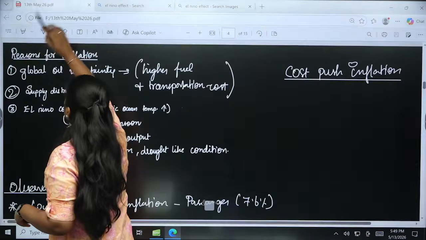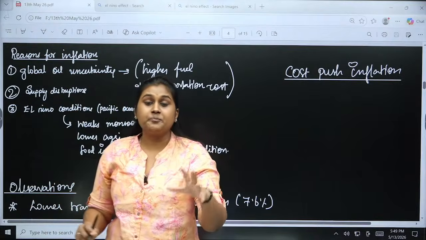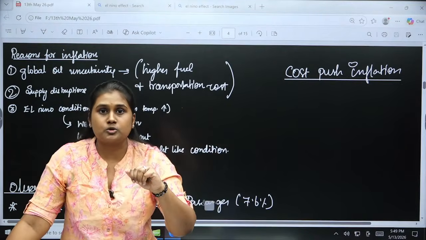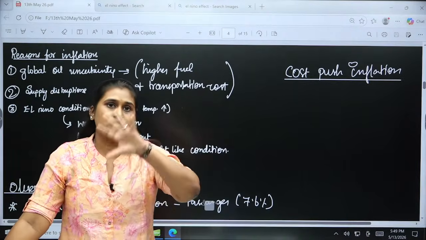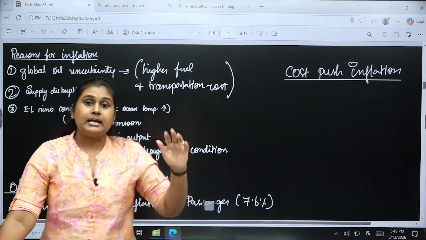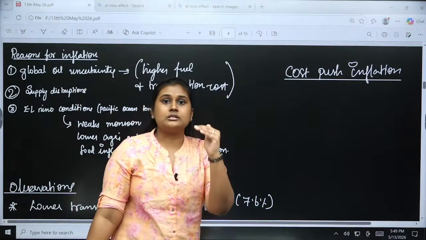So it will be disturbing India's monsoon pattern. The southwest monsoon and the western disturbance will all be impacted, and we will have lesser rainfall in El Nino.